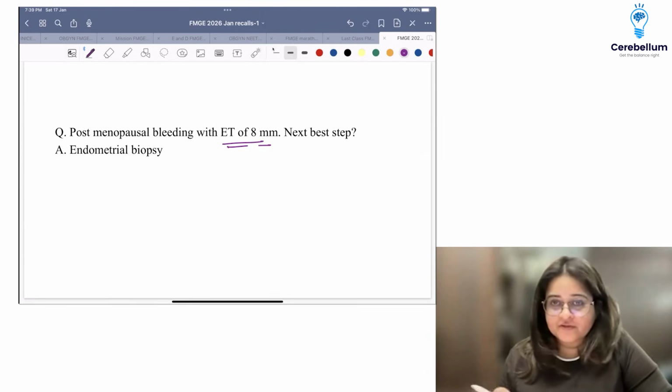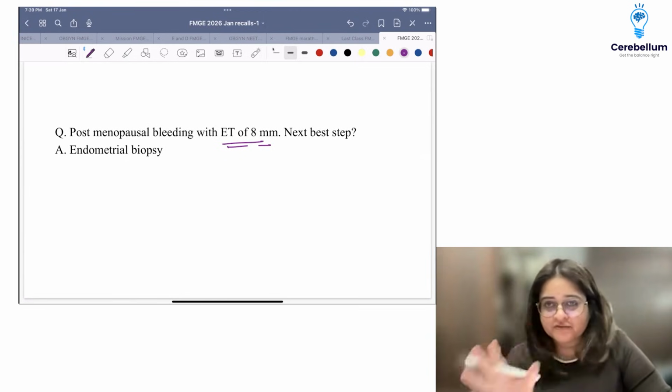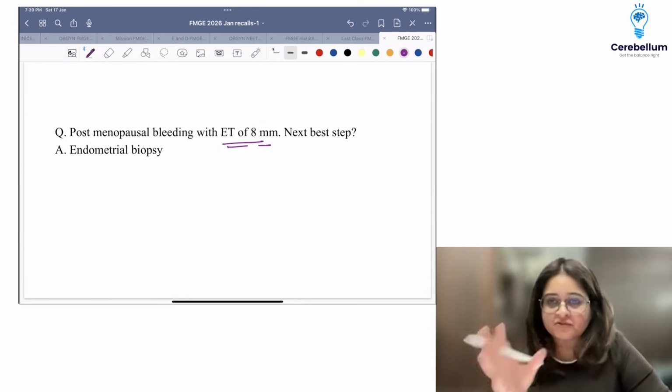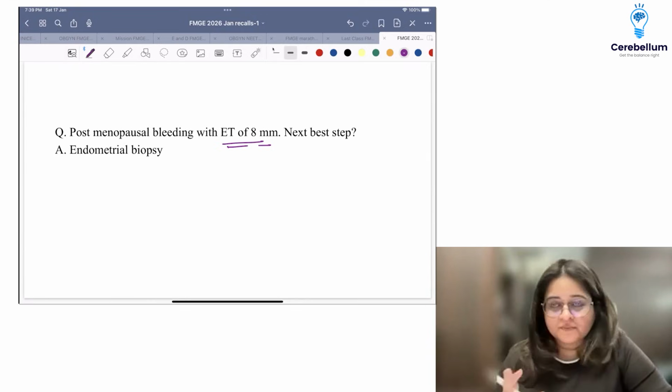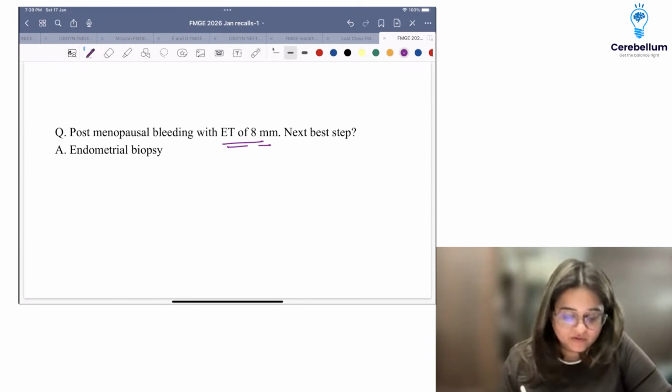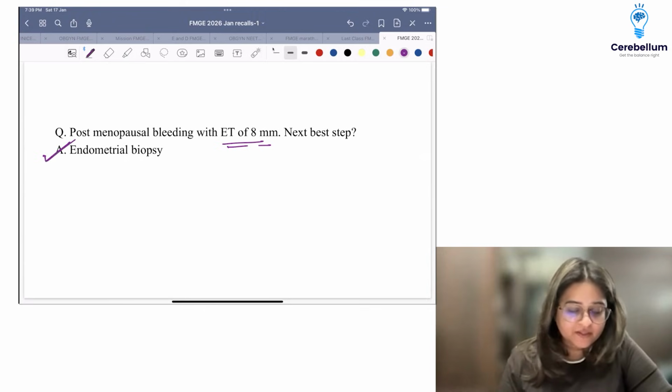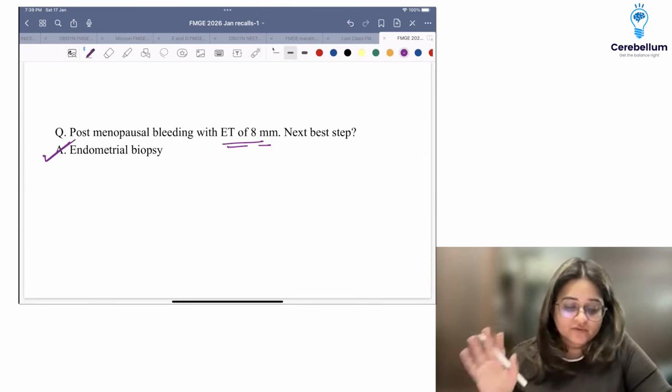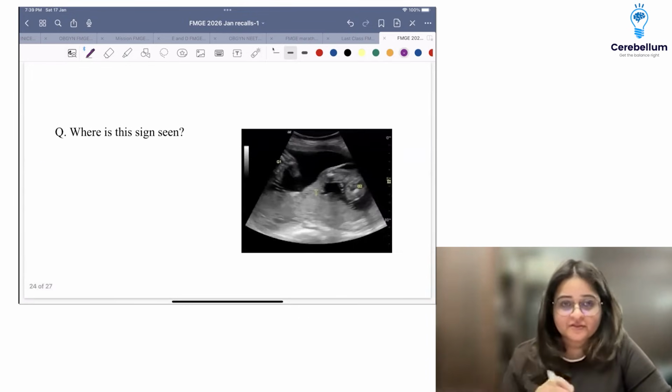So I think OBG was very interesting. A lot of PYQs, of course, but they had asked them nicely in a different way, and it wasn't that difficult. It was a long question; I know all the questions are usually made long. This was the question: you will do an endometrial biopsy. Anything more than 5 mm, no image. Okay, anything more than 5 mm, you will do a biopsy. This is a repeat question.